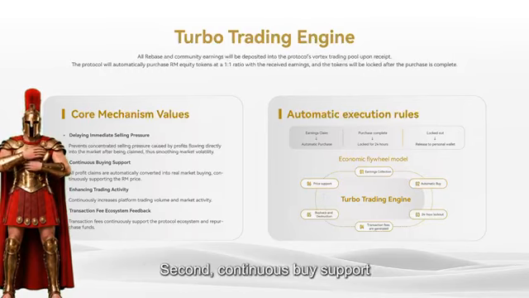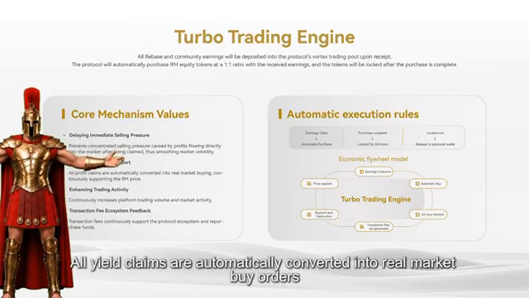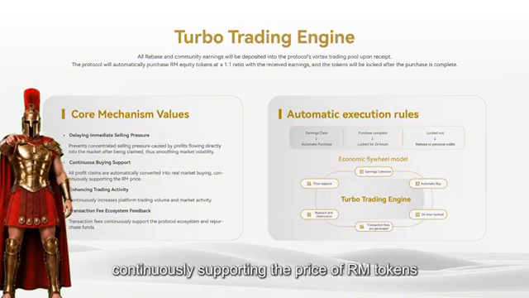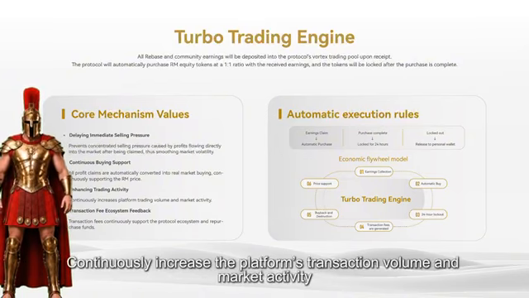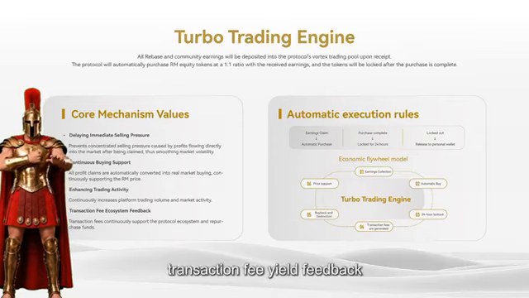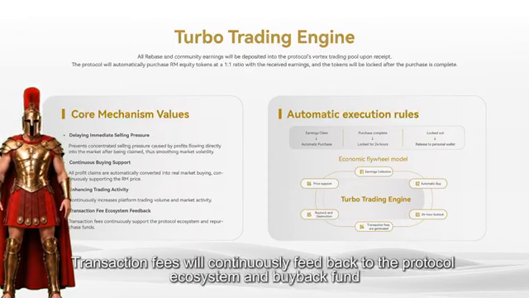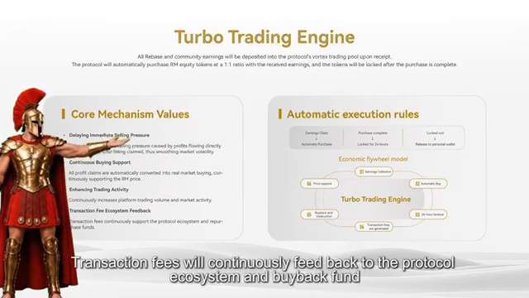Second, continuous buy support. All yield claims are automatically converted into real market buy orders, continuously supporting the price of RM tokens. Third, increase trading activity. Continuously increase the platform's transaction volume and market activity. Fourth, transaction fee yield feedback. Transaction fees will continuously feed back to the protocol ecosystem and buyback fund.